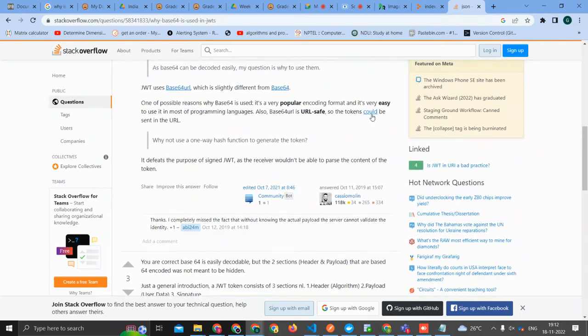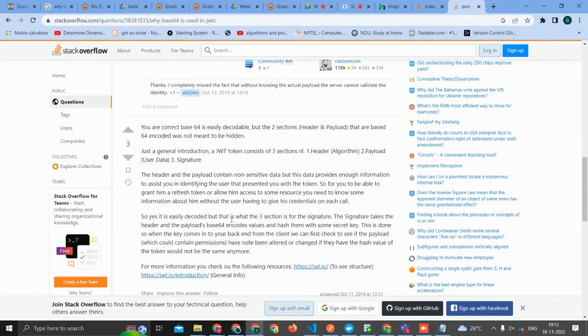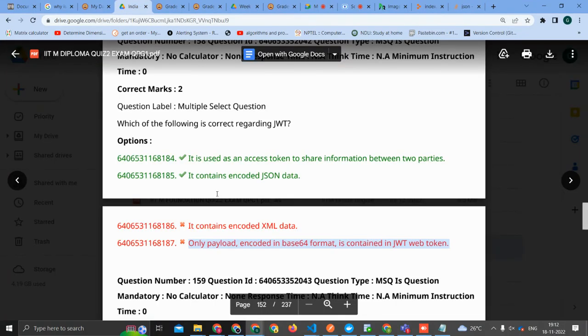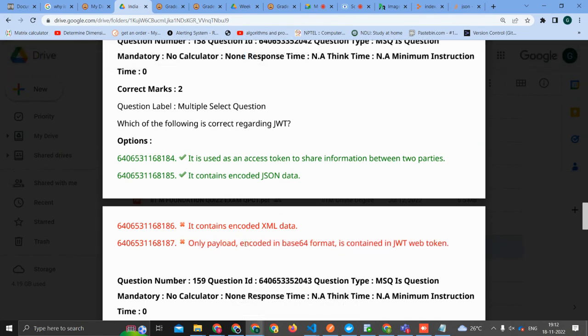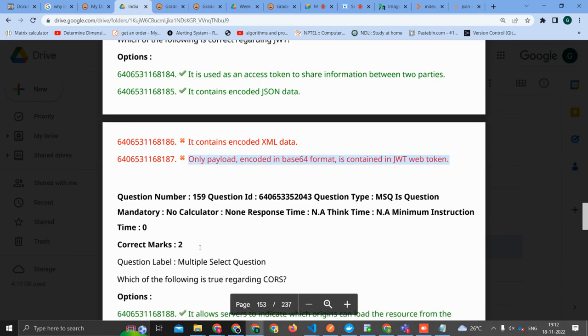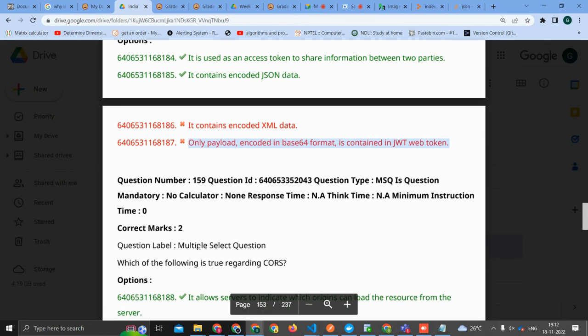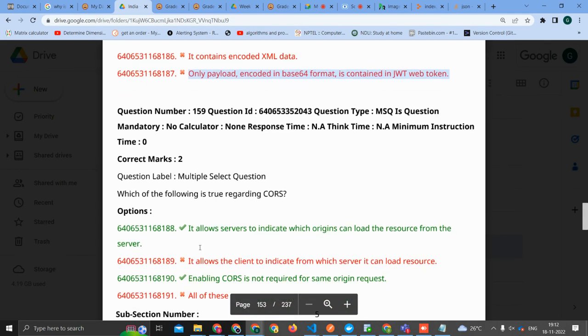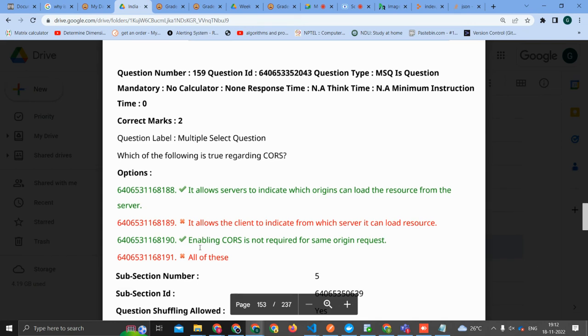Also base 64 is URL safe, so tokens could be like that. The question is saying that only the payload encoded in base 64 format is contained in a JWT token, which is not wrong. You can also have other formats, but I'm not going deeper into it.